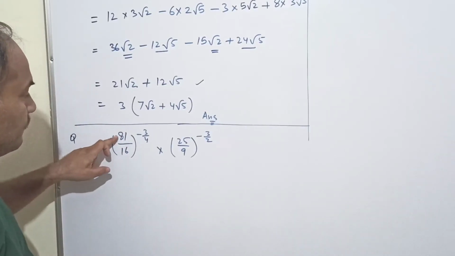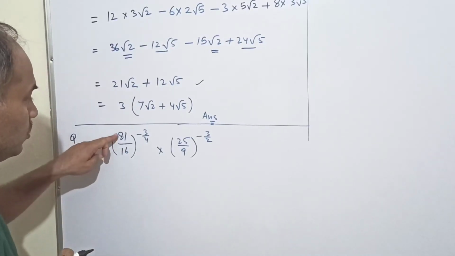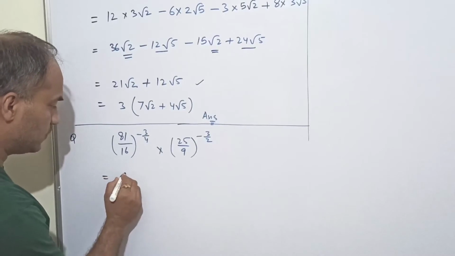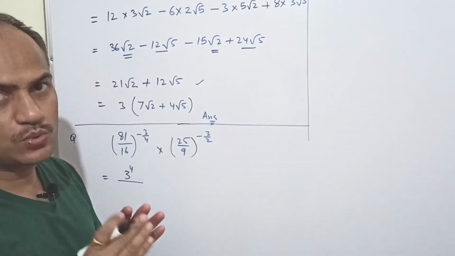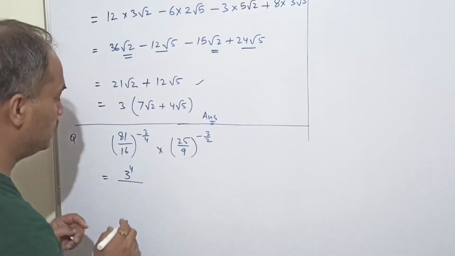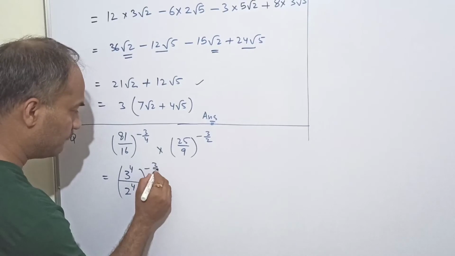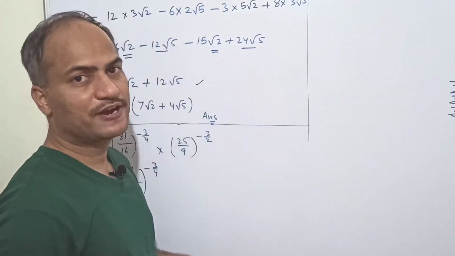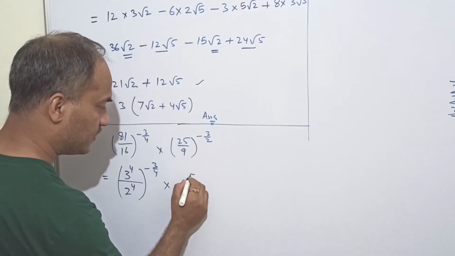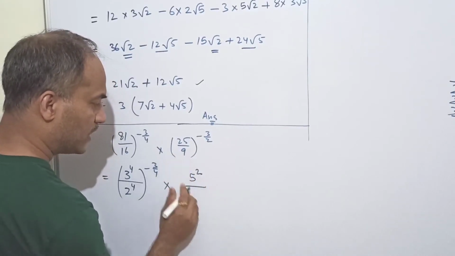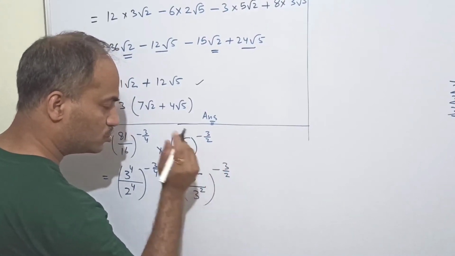The prime factors of 81 are 3 into 3 into 3 into 3. So 3 to the power 4. You can easily write 3 to the power 4. Similarly, 16 can be written as 2 into 2 into 2 into 2. It means 2 raised to the power 4. I hope you do not get any difficulty in writing this. So we can find the prime factors. Next, 25 means 5 to the power 2. 9 means 3 to the power 2. This becomes minus 3 upon 2.